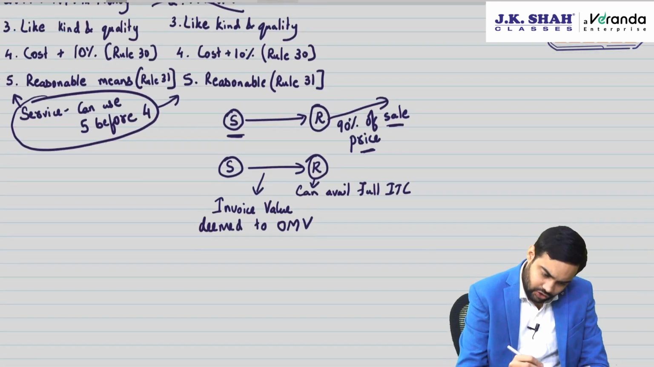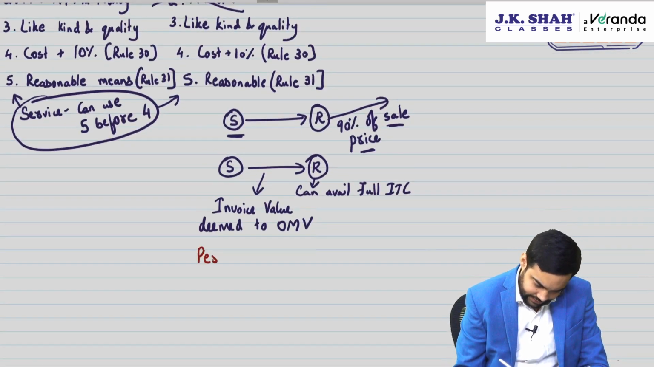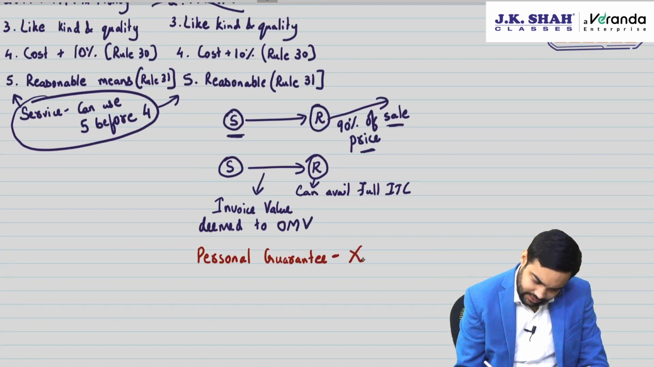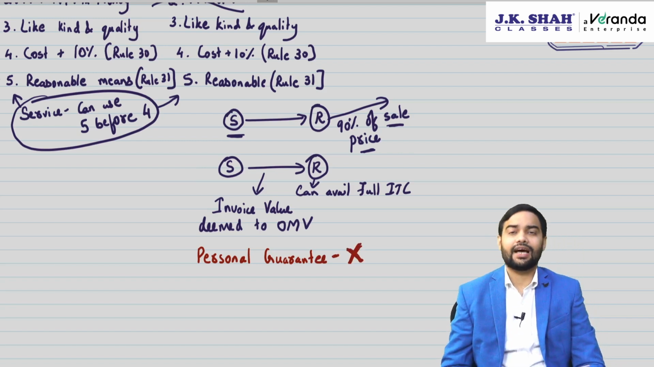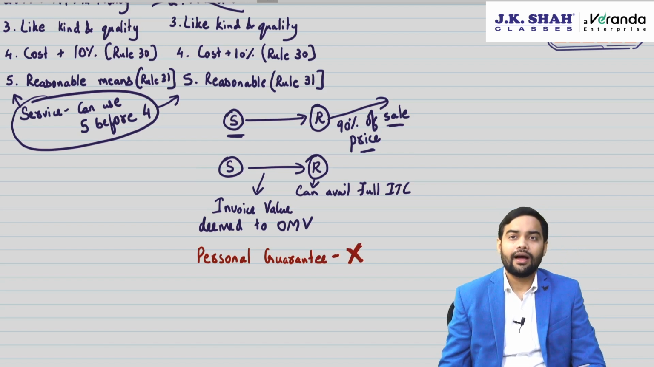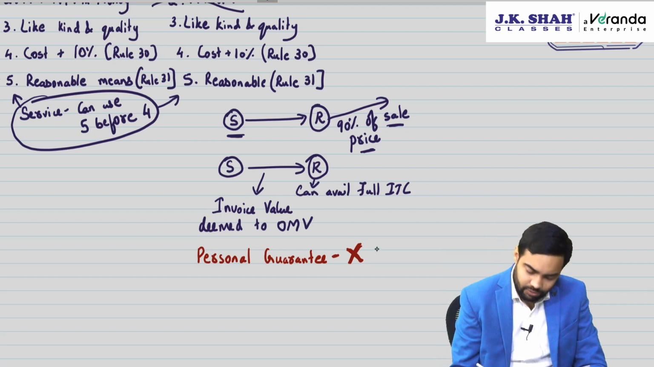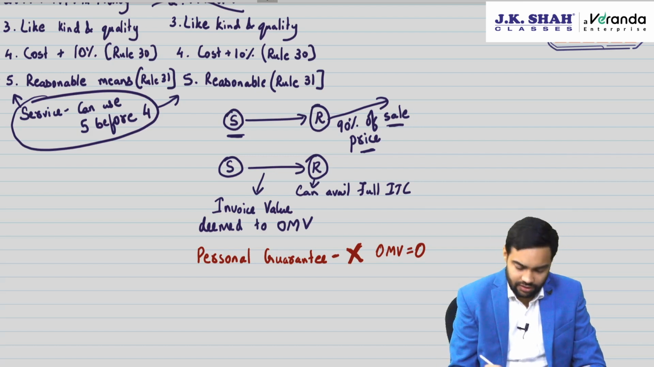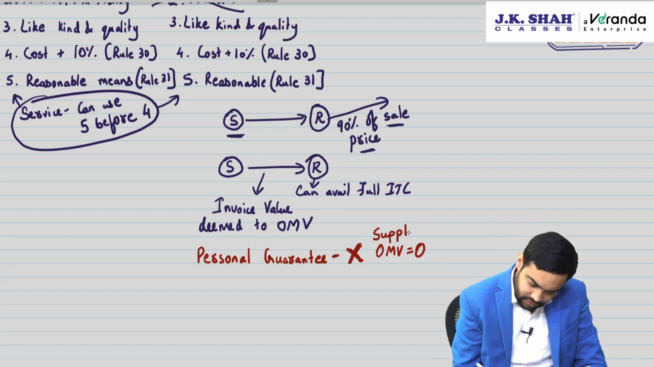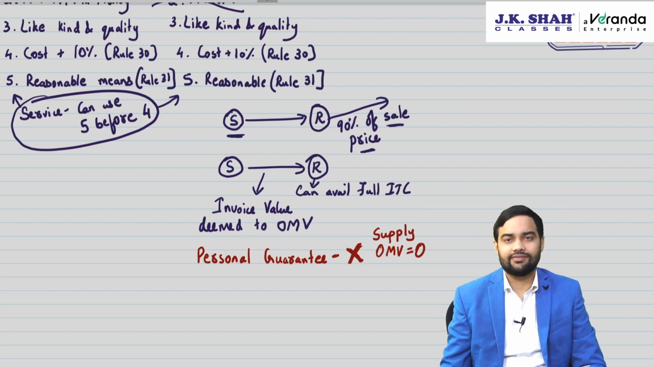Thereafter, let's talk about personal guarantee. See, a director can give a personal guarantee for the loans taken by a company. CBIC has clarified that personal guarantee consideration cannot be charged as per RBI regulations. A director cannot charge consideration. Now when we say a director cannot charge consideration, the open market value becomes 0. It is a supply, but the OMV is 0. Though being a supply, OMV is 0, and hence the GST will be 0.